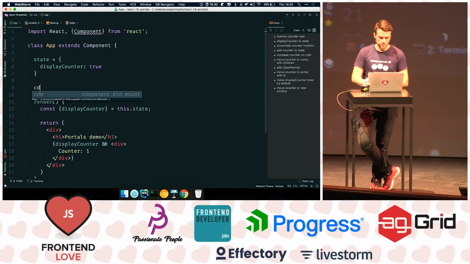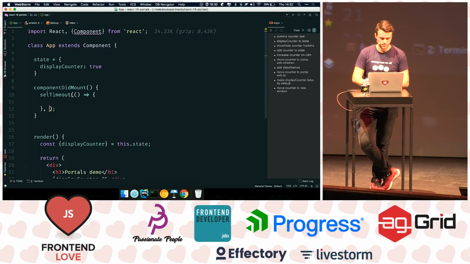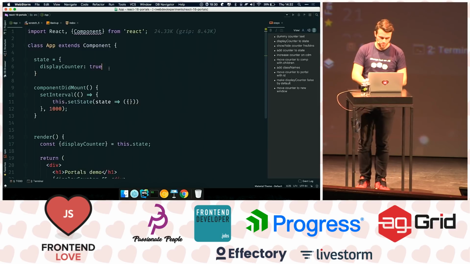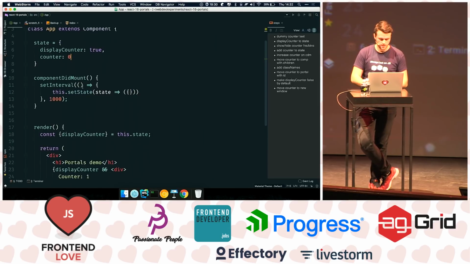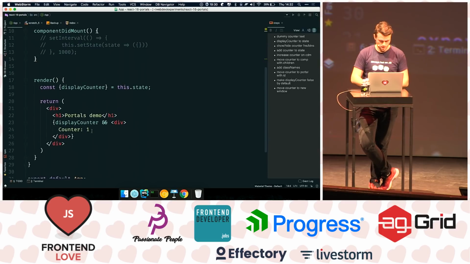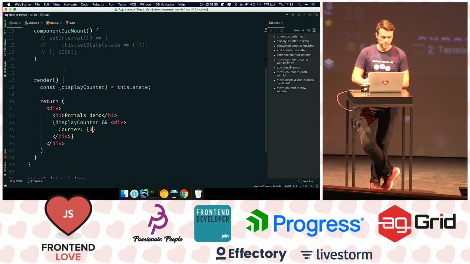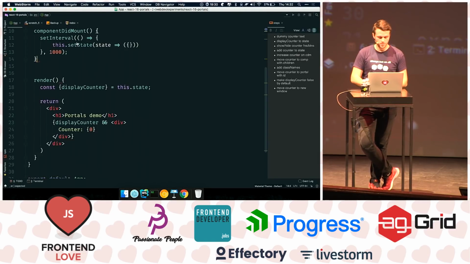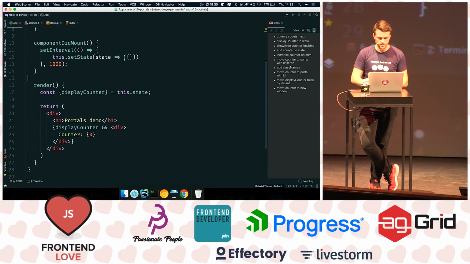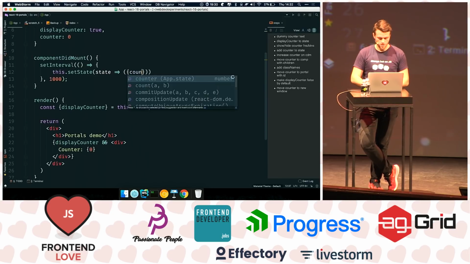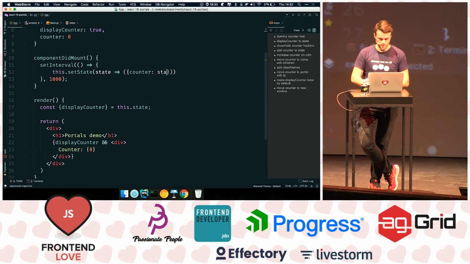So on componentDidMount, what I'm going to do is set an interval of 1 second, and I'm going to grab the current state and return a new state. We're going to put the counter actually here first. So we're going to say that counter is 0. OK, so this is in our state now. And when the component mounts, I'm going to set an interval of 1 second, grab the current state, and return counter is going to be state.counter plus 1.